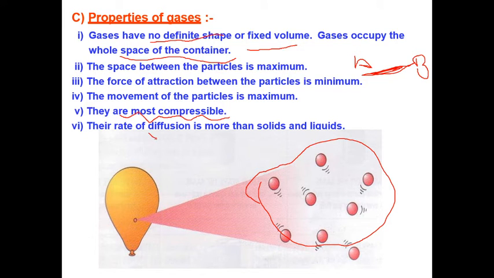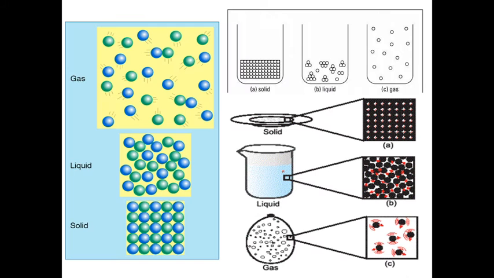The rate of diffusion, meaning movement from one place to another, is more in gases as compared to solid and liquid. Next, in this slide, you can understand the movement of particles in solid, liquid, and gas. In a solid, the particles are compactly arranged. In a liquid, they show an intermediate arrangement as compared to the solid.